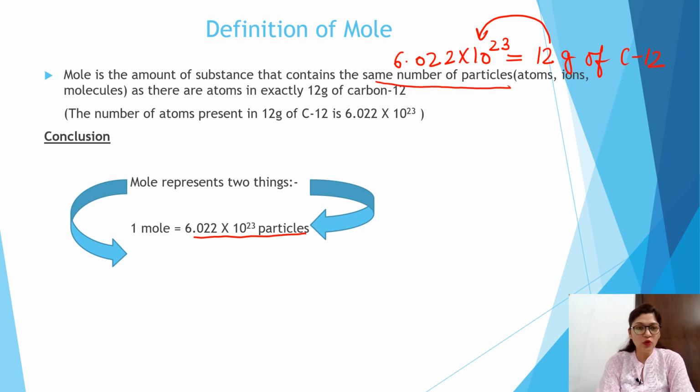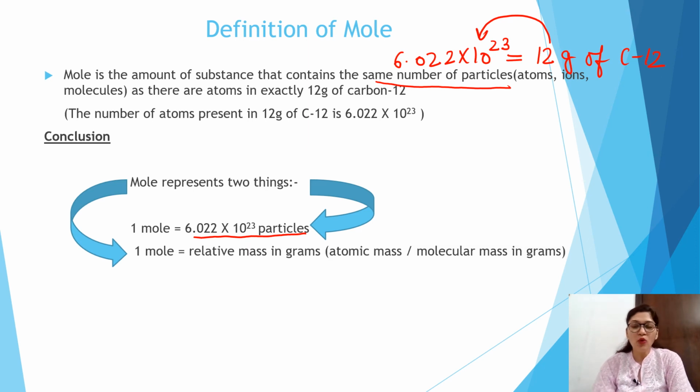The second thing the mole represents is the relative atomic mass or relative molecular mass in grams. So scientists conclude two things: that 1 mole is nothing but the relative atomic mass in grams, or this much number of particles, the Avogadro constant.